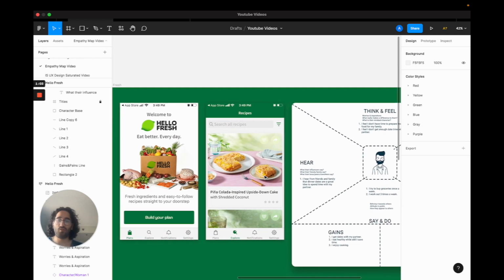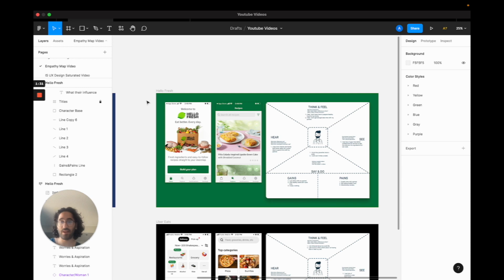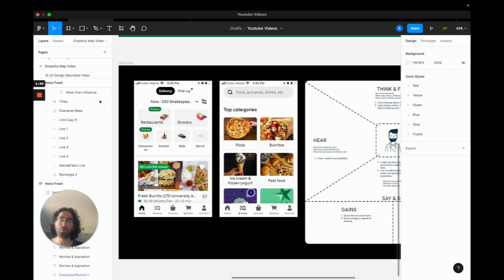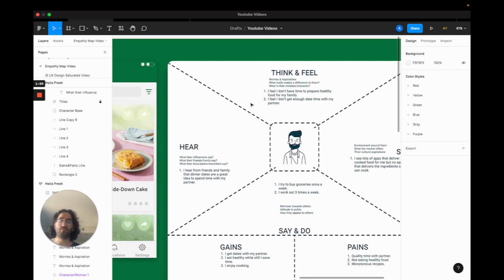While for HelloFresh, you are really trying to be much more health conscious, and also you might like cooking and you might just not want to shop for groceries but still cook with your partner or alone. Meaning the goal for the typical HelloFresh user is to eat in a much more health conscious manner, where you might not have done the groceries but you still want to cook. And for Uber Eats, you don't have time to cook, which is the main pain, and you want to order something and eat as fast as possible, to save time. If we are talking about HelloFresh, while it's in the same category of space like Uber Eats, there are a few things different for a typical user for this one.